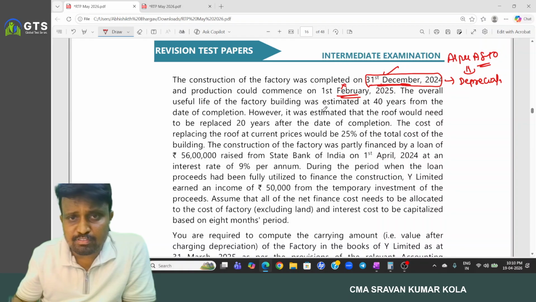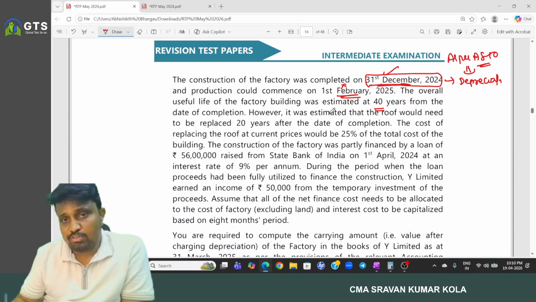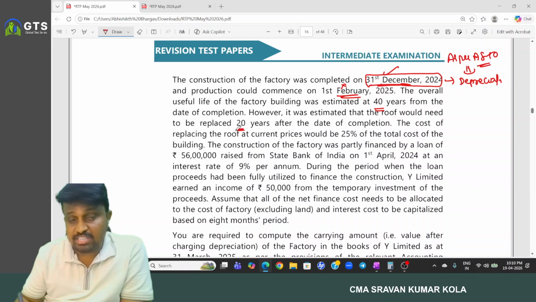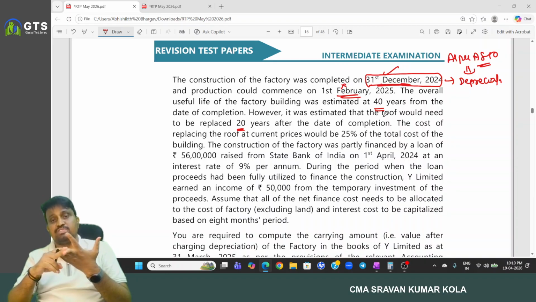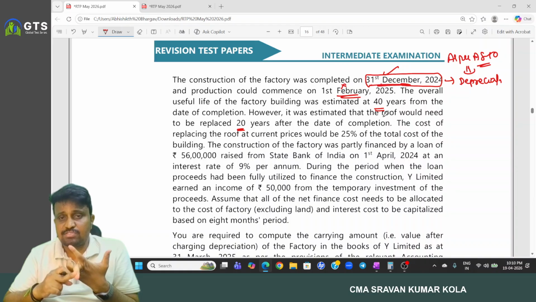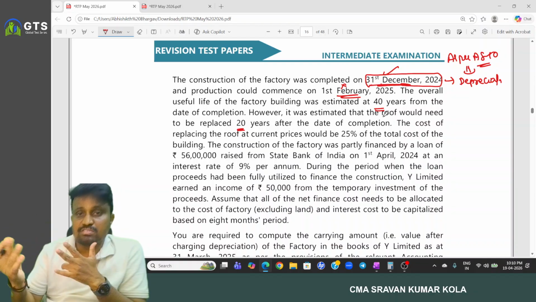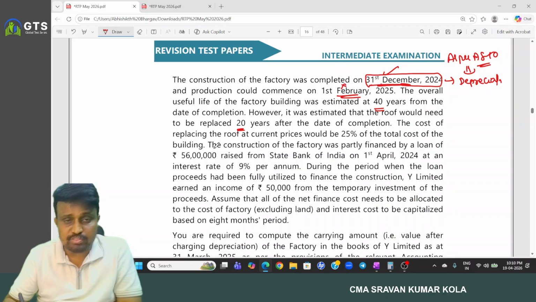The overall useful life of the factory building was estimated to be 40 years from the date of completion. However, it was estimated that the roof would need to be replaced 20 years after the date of completion. It means in the factory, two parts we have. One is the roof, another one is the rest. Roof is having 20 years life, and the rest is having 40 years life. And the cost of replacing the roof at current prices would be 25% of the total cost of the building.